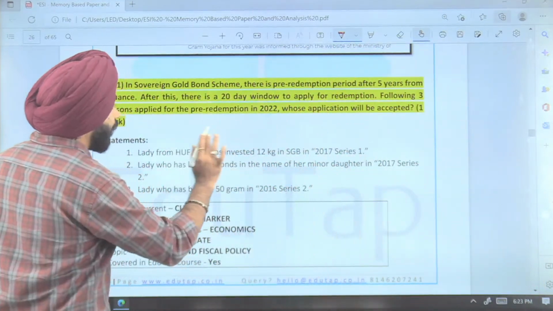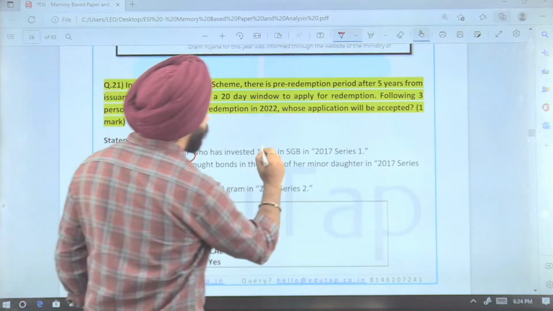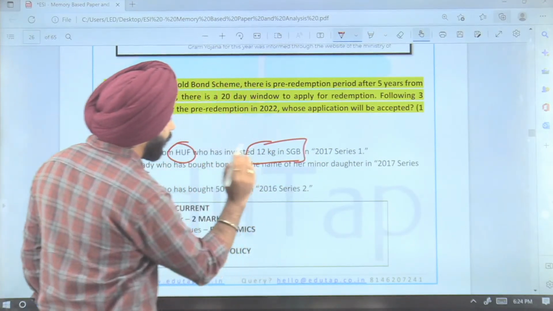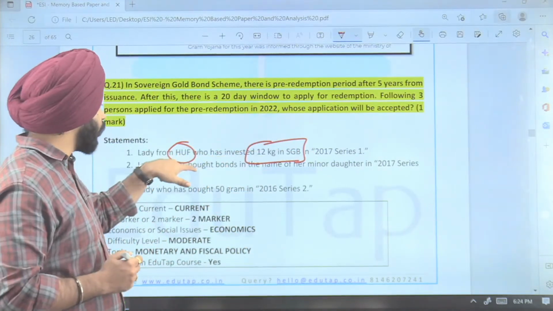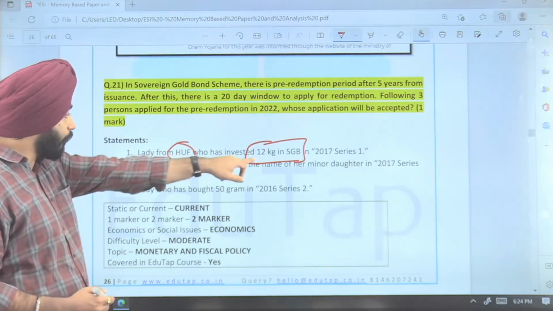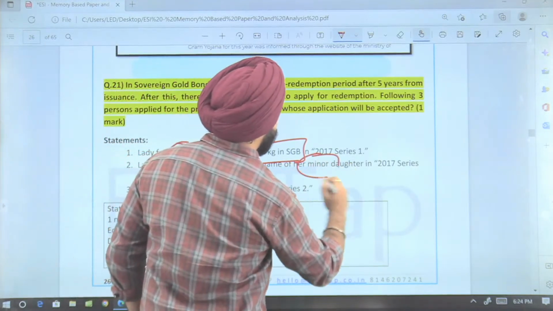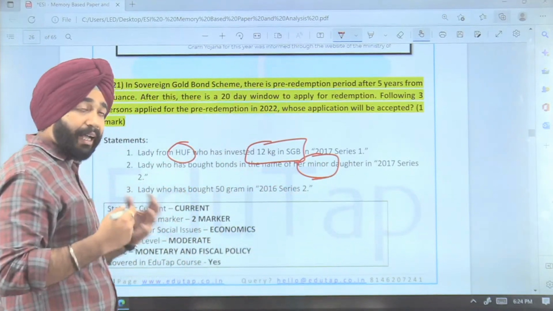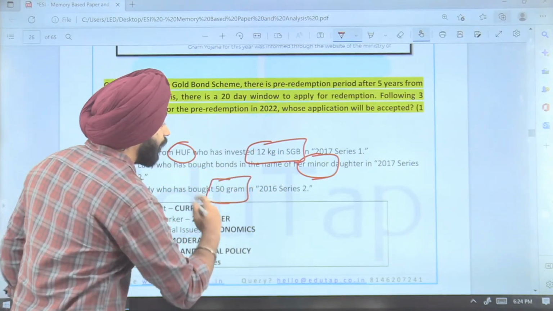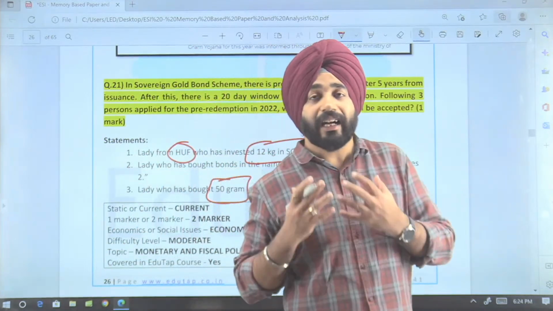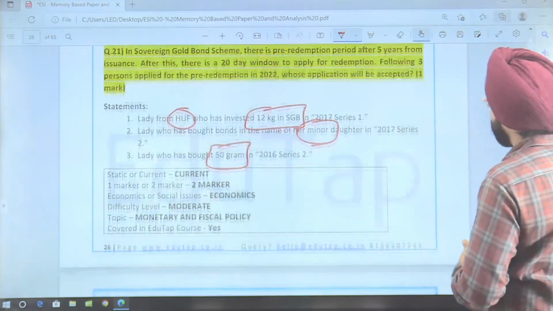Now see, they have asked a case study on a lady from HUF who has invested 12 kilogram in sovereign gold bond series. Now remember here, the keyword again is the same. You have to remember eligibility criteria: HUF 12 kg, yes or no. Then minor: can a person buy a sovereign gold bond in the name of a minor? And then 50 gram of gold: can you buy 50 gram of gold under the sovereign gold bond scheme? This is the thing that has been asked here.